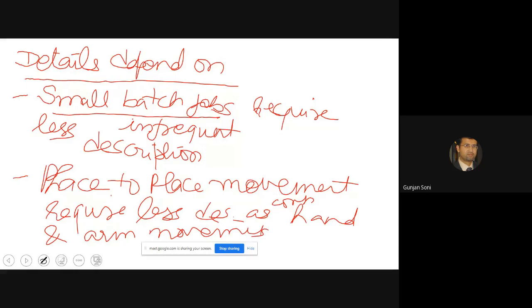So these are, I mean, we can understand that the details required would be less in these as compared to hand and arm movements. Is there anyone in the class who has made a two-hand process chart in the assignment?